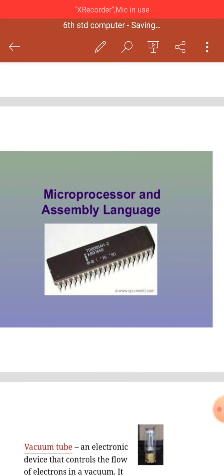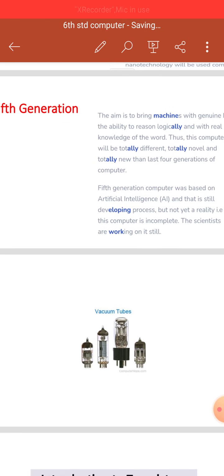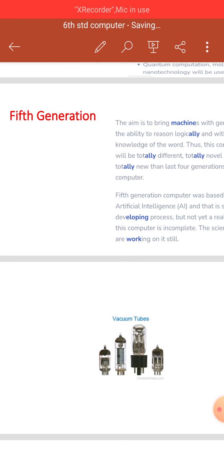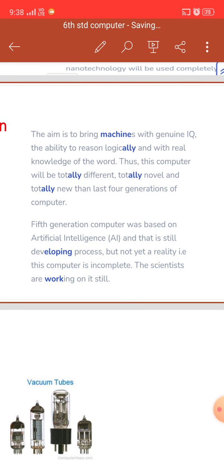Now look at this. And last is the fifth generation. Now we are using fifth generation computers, yes or no? Fifth generation computers are being developed. The aim is to bring machines with genius IQ, the ability to reason logically and with real knowledge of the world.